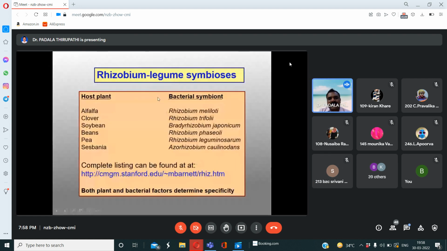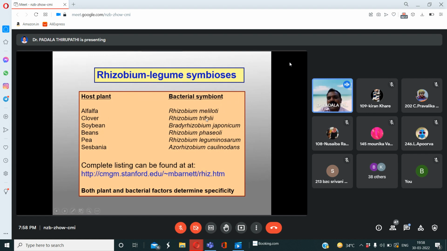At the same time, some of the legumes belong to other than bacterial members, or other than legume plants are also involved. See here, alfalfa, clover, soybean, beans, peas, sesbania. So these are all host plants.